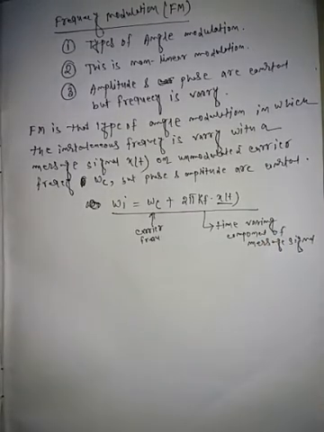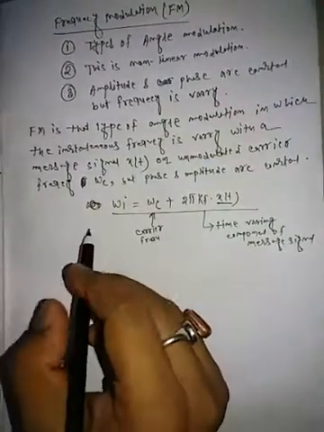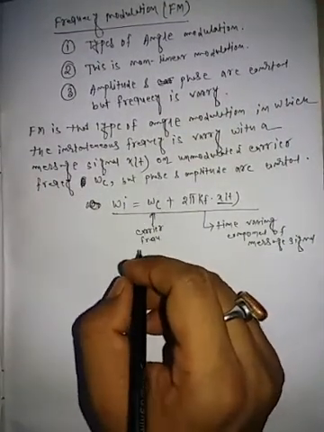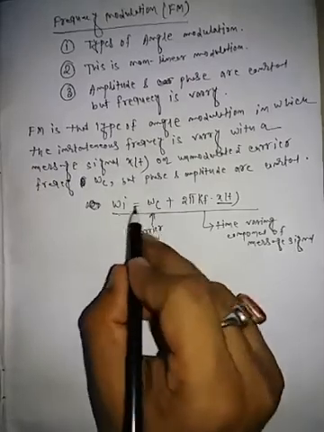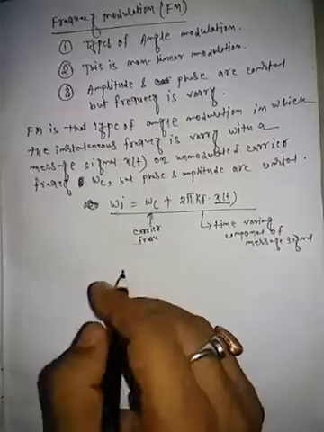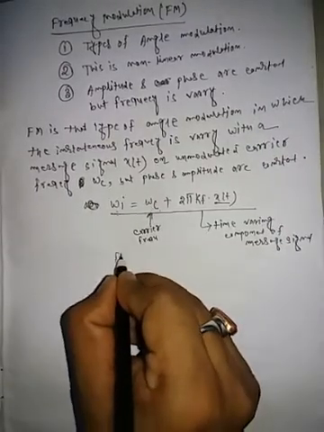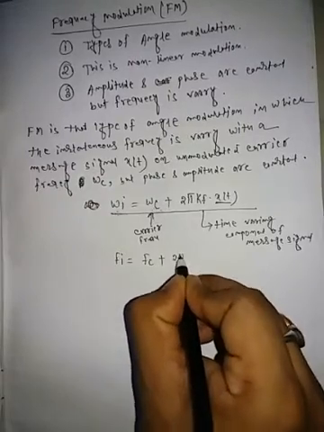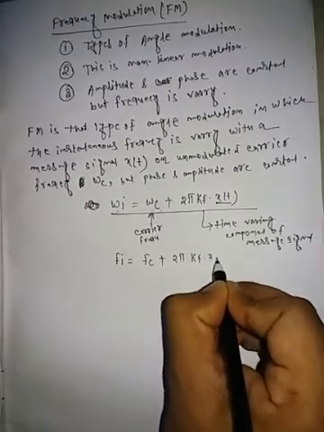Actually, omega I and omega c are called the angular frequency. If we convert to frequency, it is denoted by fi is equal to fc plus 2 pi kf into xt.